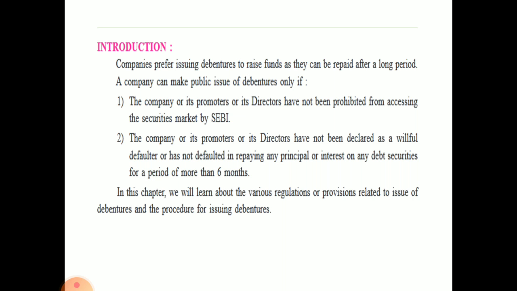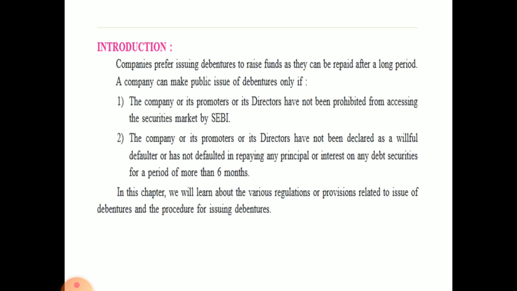Now, company can make public issue of debentures only if the company or its promoters or directors have not been prohibited from accessing the securities market by SEBI. Okay, if SEBI has not barred the company from accessing the market, at that time they can do public issue of debentures. Also, the company or its promoters or directors should not have been declared a willful defaulter, or defaulted in repaying any principal or interest on any debt securities for a period of more than 6 months. Okay, there are some provisions. If SEBI has not declared their directors and promoters as defaulters, at that time they can issue debentures.